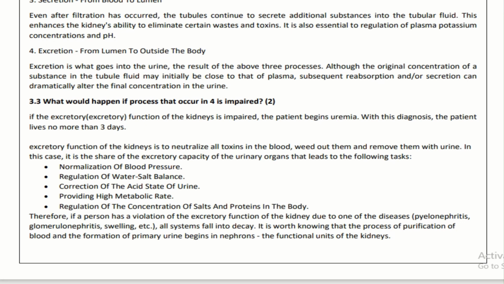Therefore, if a person has a violation of the excretory function of the kidney due to one of the diseases, for example pyelonephritis, glomerulonephritis, or swelling, the whole system falls into decay. It is worth knowing that the process of purification of blood and formation of primary urine begins in the nephron, the functional unit of the kidney.